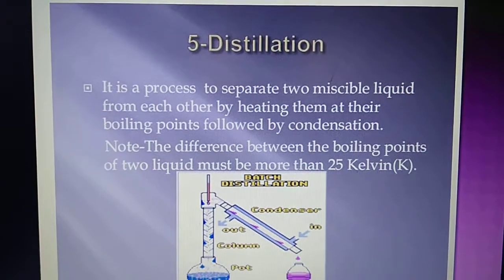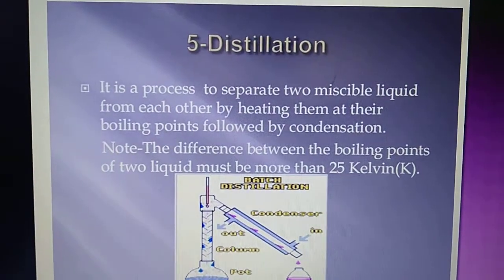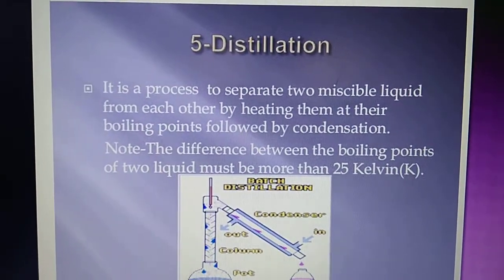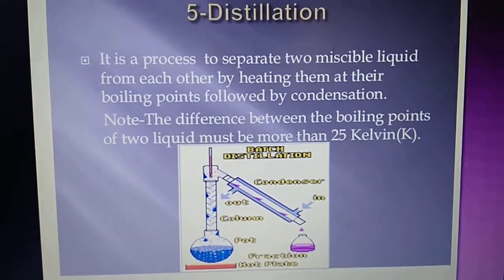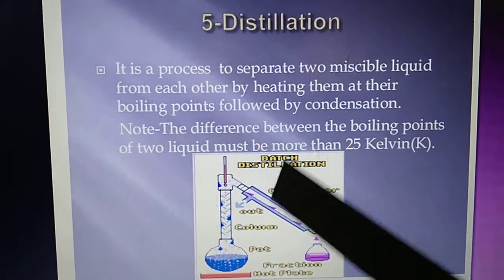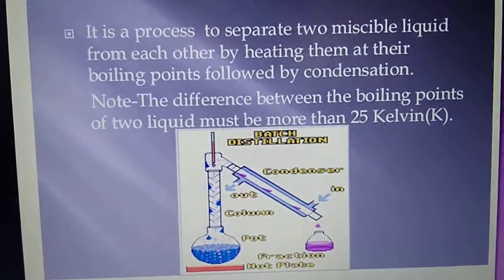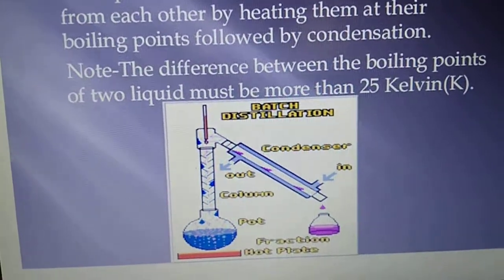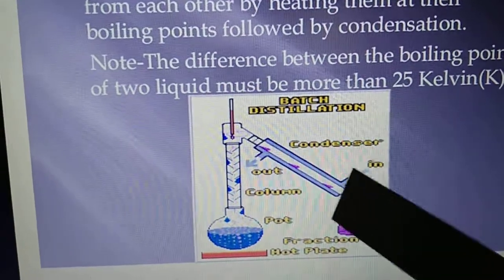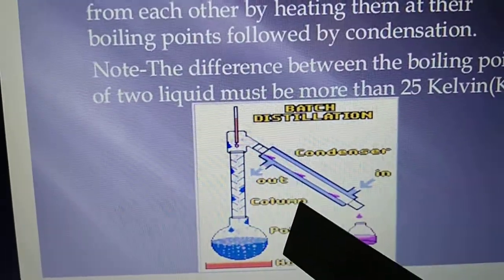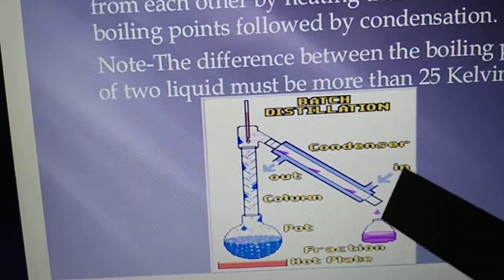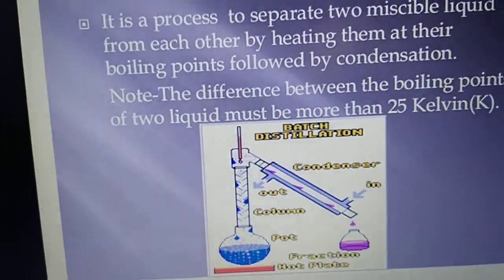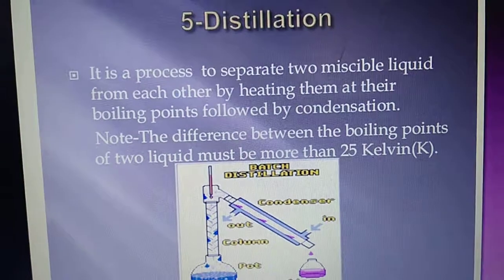What is distillation? Distillation is a process to separate two miscible liquids from each other by heating them at their boiling points, followed by condensation. It is a complete setup of a distillation process called batch distillation. Here you can see how water can be distilled. The column has been given, the condenser has been given, and the pure water, the distilled water, is continuously collected over here. So it is an example of distillation.